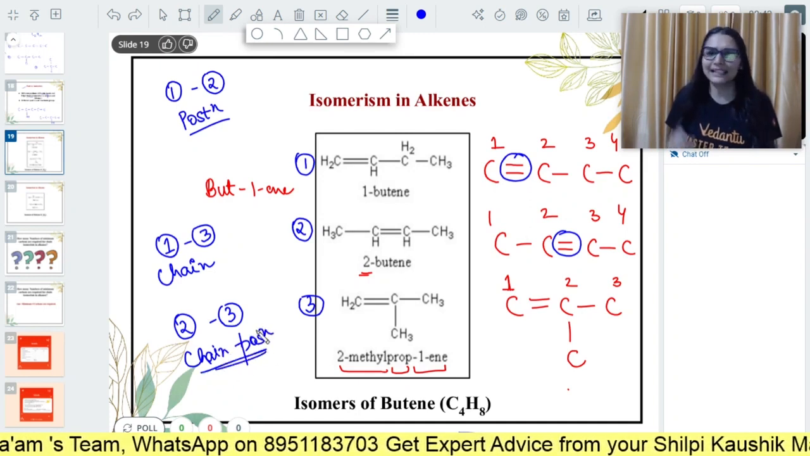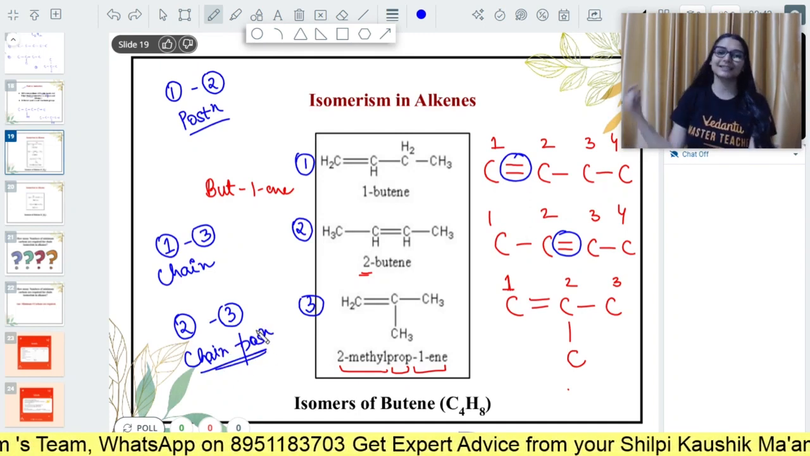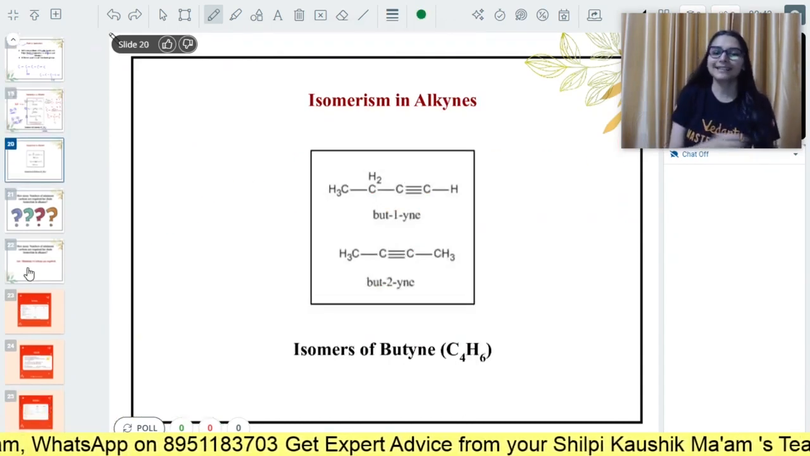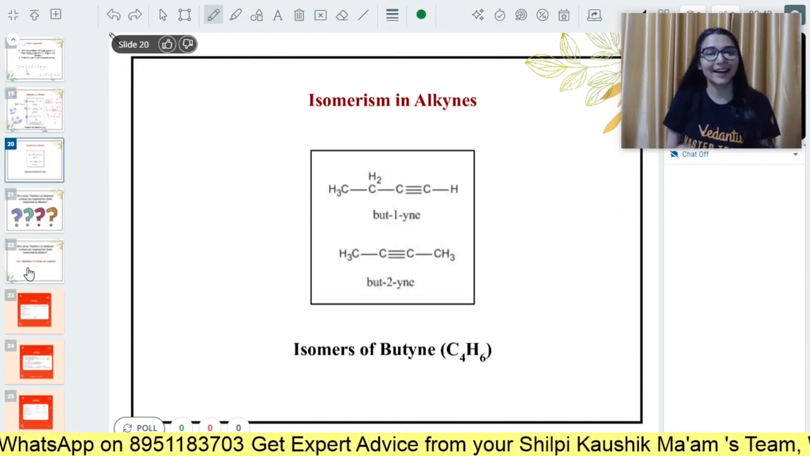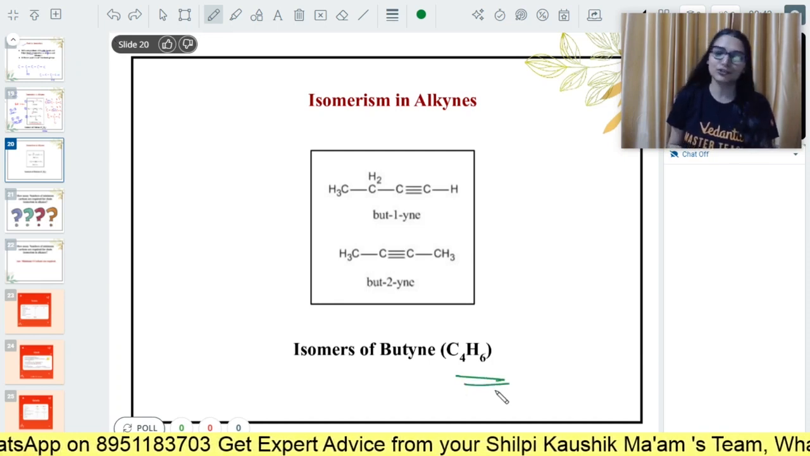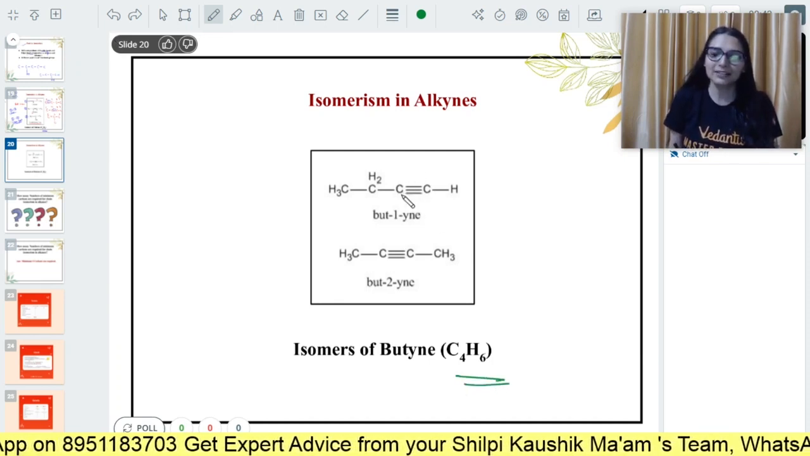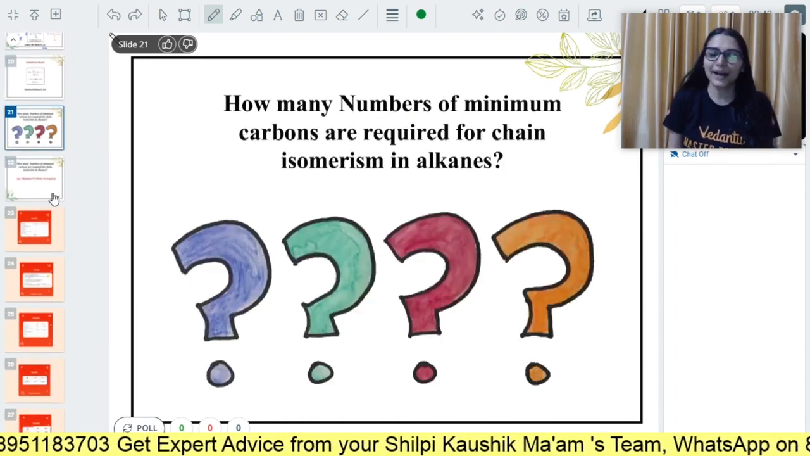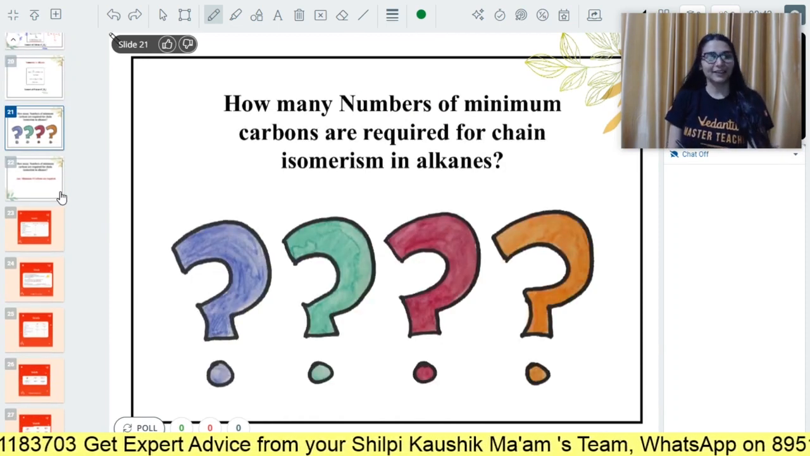You don't have to write this in the exam, this is just for your knowledge. The same way you can draw for the alkynes also. Draw for C4H6, you can vary the position of the triple bond, position isomerism, but 1-yne and but 2-yne. Clear?